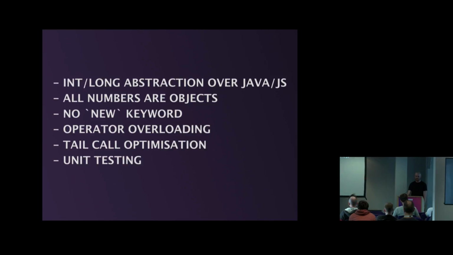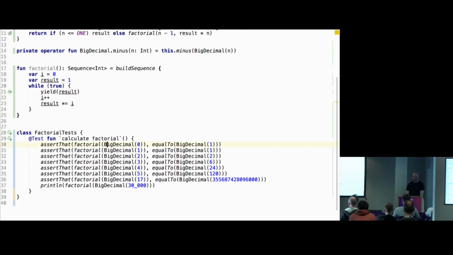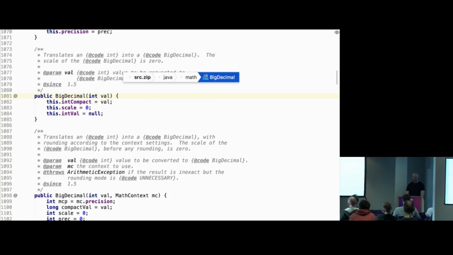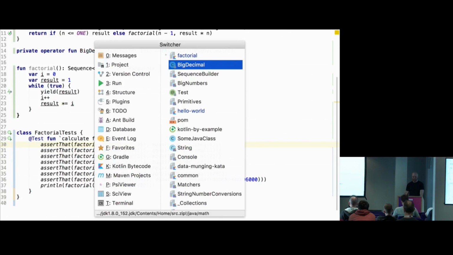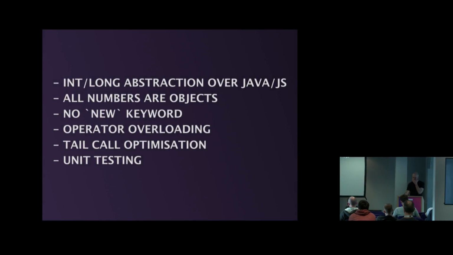So that was intense factorial. This is what we looked at. One thing I forgot to mention, all these BigDecimal instantiations are constructors, so what is being called here is the constructor from Java math, but there is no new keyword in Kotlin, so you don't type new at all. In a way, it makes perfect sense because you can think about a constructor as a function which creates a new instance of your object, so why have different syntax for calling almost the same function? So yeah, this is what we looked at: ints, longs, all numbers are objects, no new keyword, operator overloading, tail call optimization, unit testing.